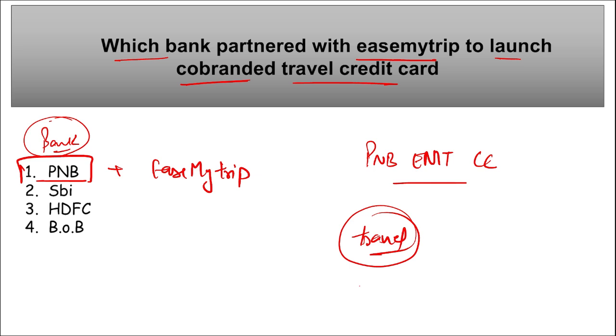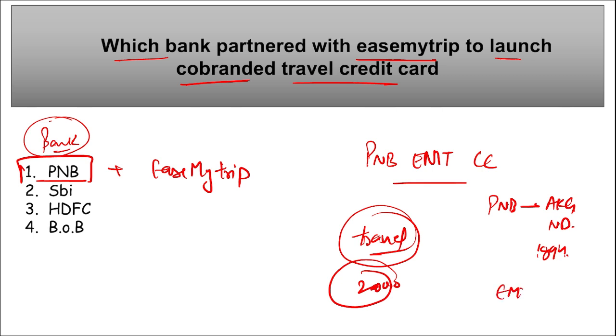And this card is available for an annual membership fee of 2000 rupees and can be globally accessed across 100 countries. If we talk about PNB, Atul Kumar Goyal is the managing director and CEO. Headquarter is in New Delhi. 1894 this was established. If we talk about Ease My Trip, Nishant Pitti is the co-founder and CEO, and it was founded in 2008 and headquarters is in New Delhi.